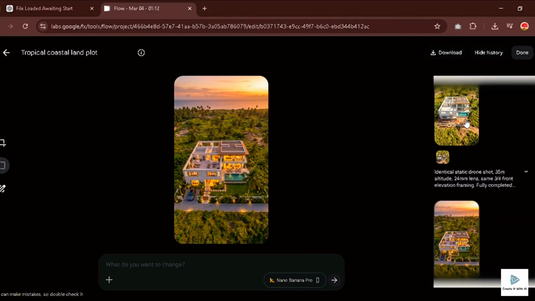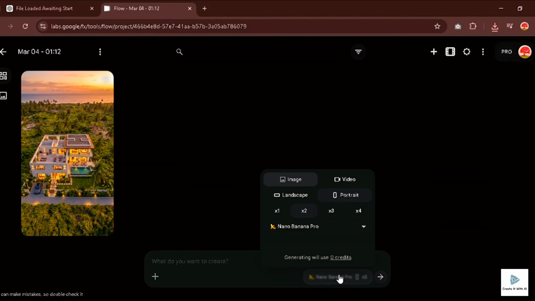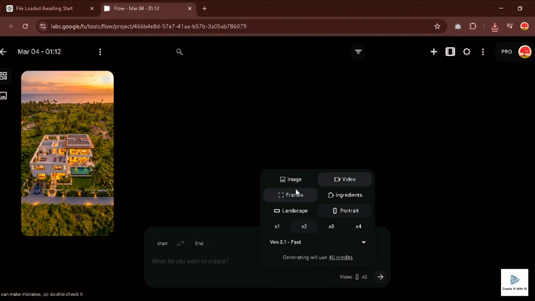All 6 images are now locked in. Now we need to make them alive. Head back to Google Flow, switch from image generation to video generation. Select Frames mode. Keep the aspect ratio on portrait. Set the number of videos per generation. I usually stick to 1 to prove the quality. And for the model, select VO 3.1 fast.